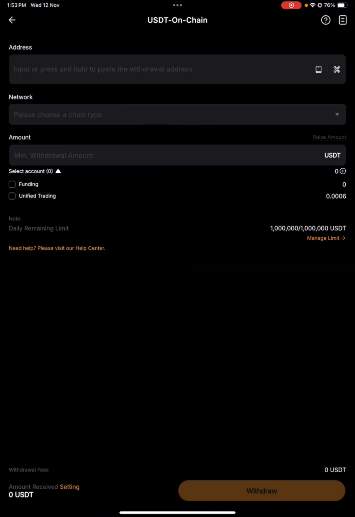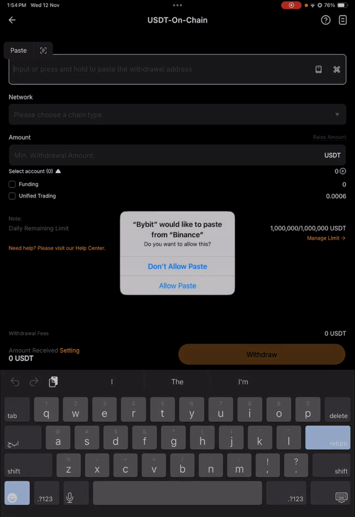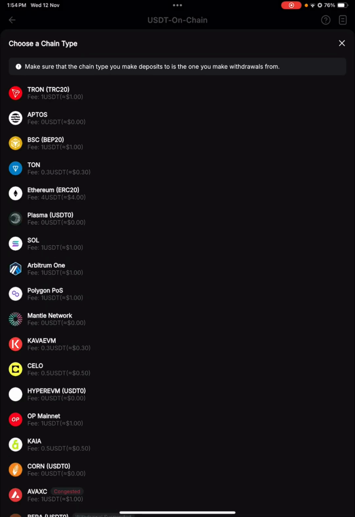After tapping on a chain, it will bring address, network, and amount. So remember the address we copied on our Binance wallet. We have to come along, press here, and we paste. As you can see, the address is there. Below the address, there's network. We are looking for TRC20. That's the network we are using to deposit the money, and we will receive it on our Binance wallet. So it's over here, the first one. So I'll tap on it.